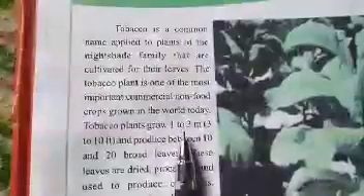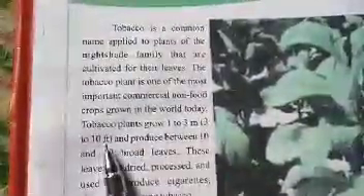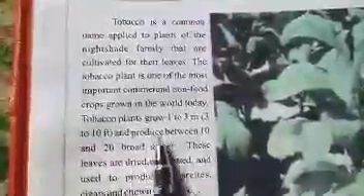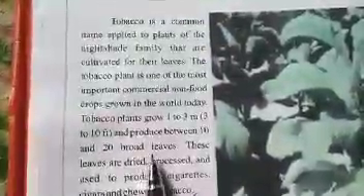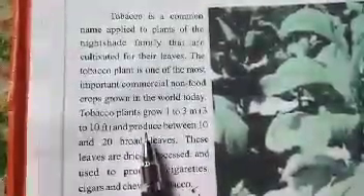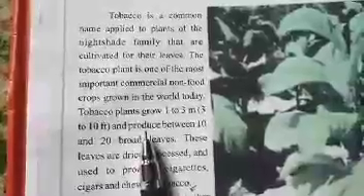Tobacco plants grow 1 to 3 meters. These tobacco plants, they grow 1 to 3 meters. It is the physical description of these tobacco plants. They grow 1 to 3 meters, 3 to 10 feet, and produce between 10 and 20 broad leaves. Produce is a verb.